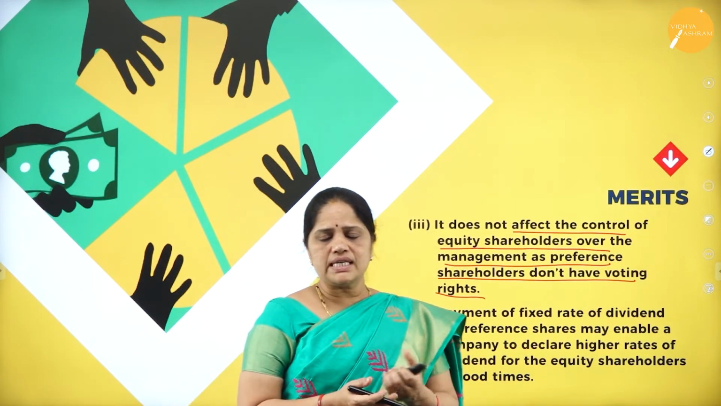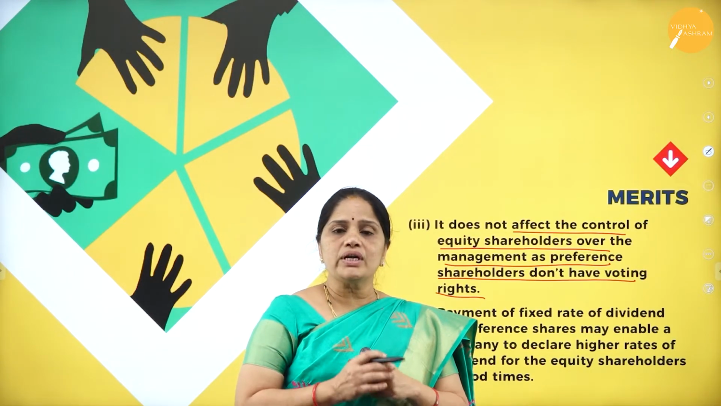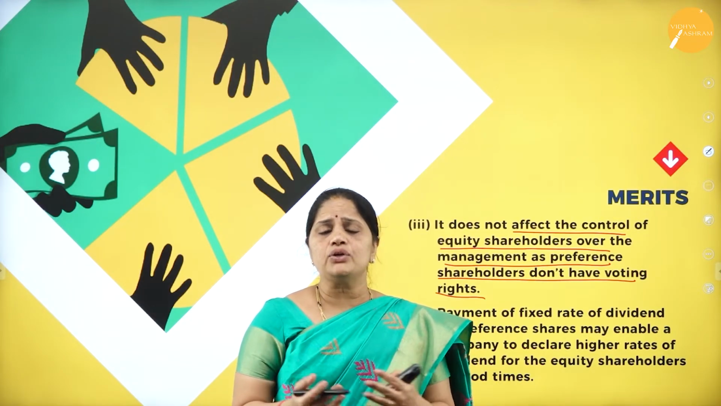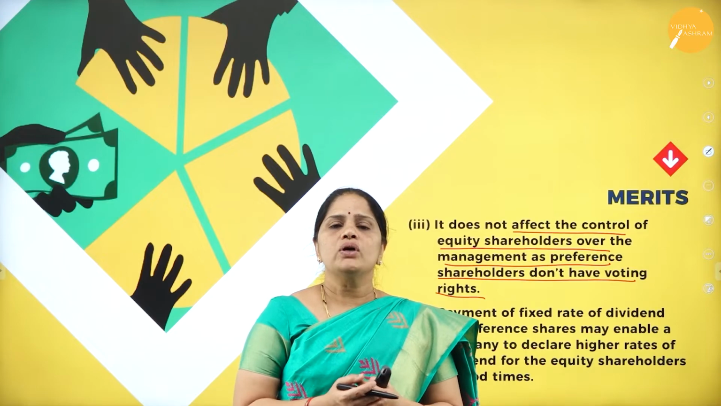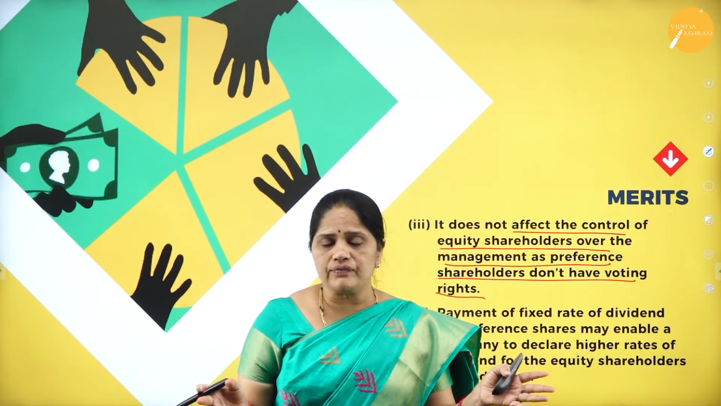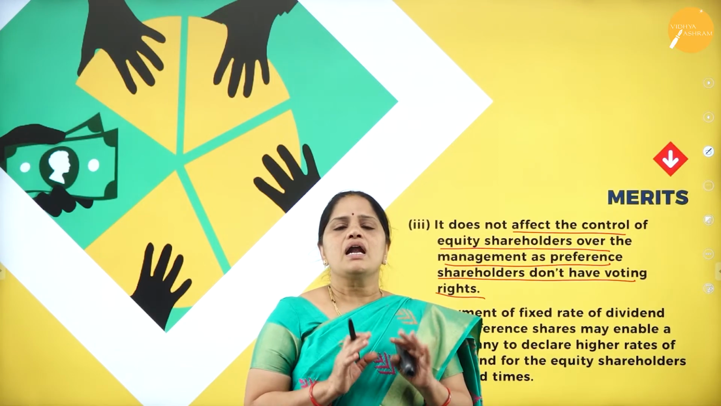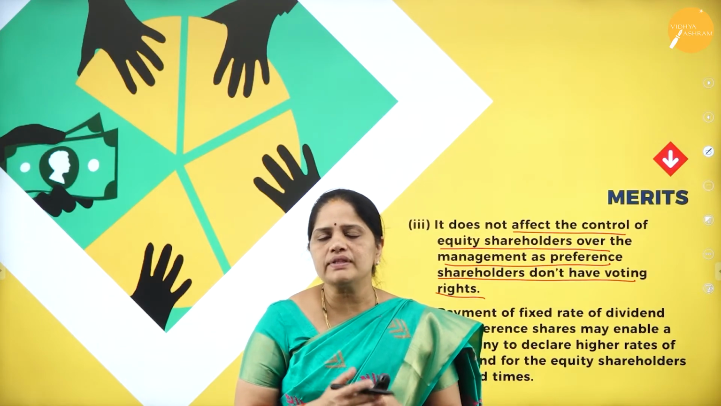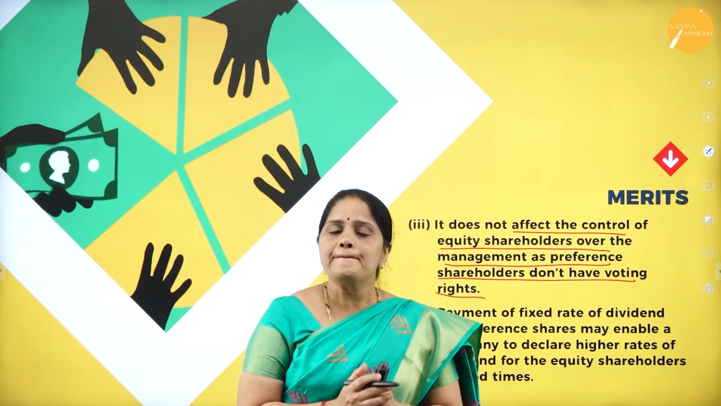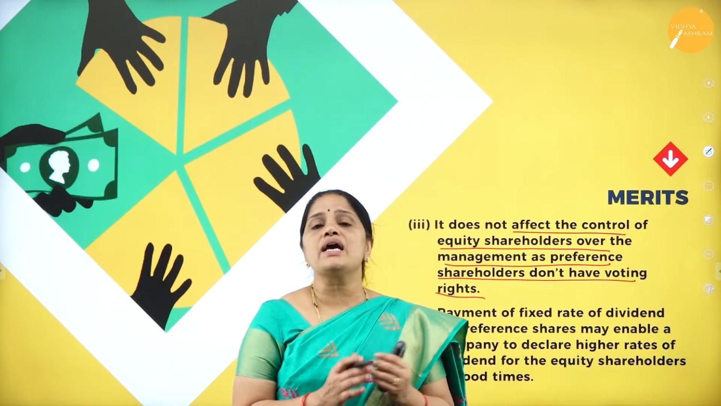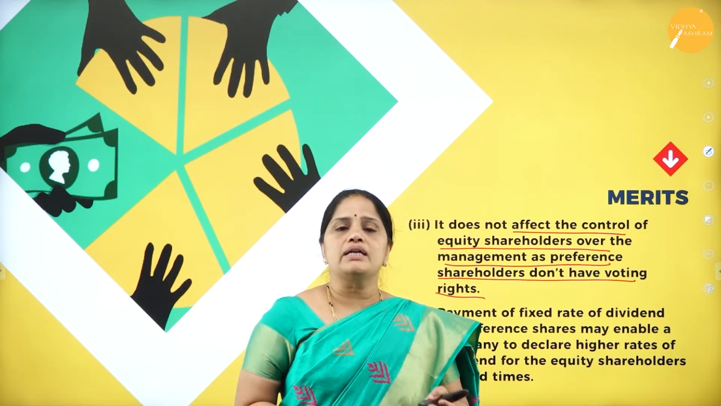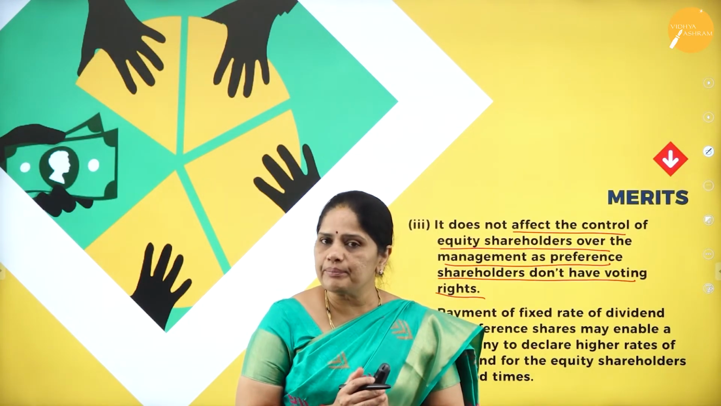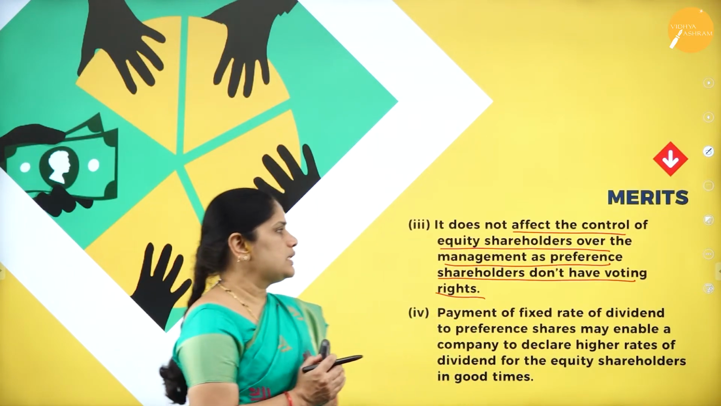Now, as we have seen in the case of equity shares, the voting rights will be distributed among a large number of shareholders. As and when you issue more and more equity shares, the voting rights will be distributed among all of them. But in case of preference shares, no matter how many preference shares you issue to the public, the control of the company cannot be diluted, because the preference shareholders don't have any voting rights. So, they cannot take part in the decision making of the company, and as such, the control of the company will be with the equity shareholders only.